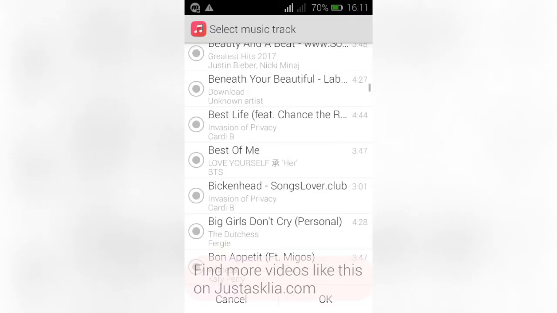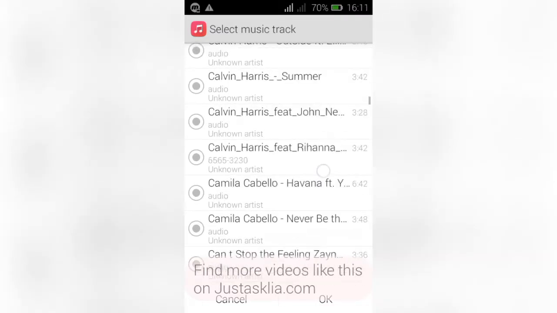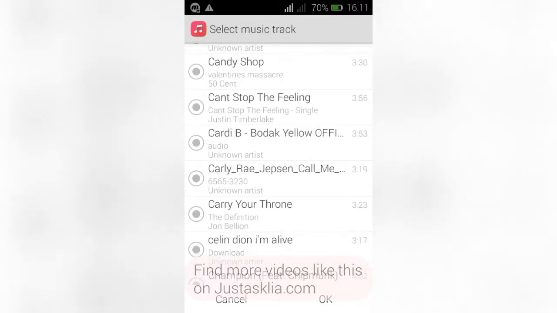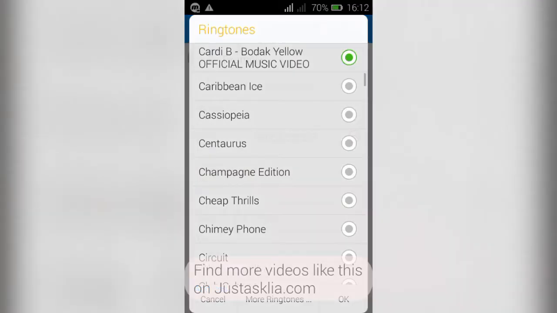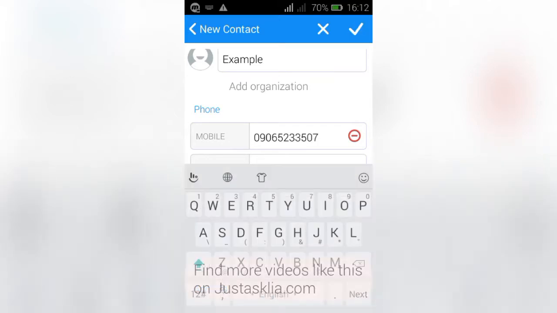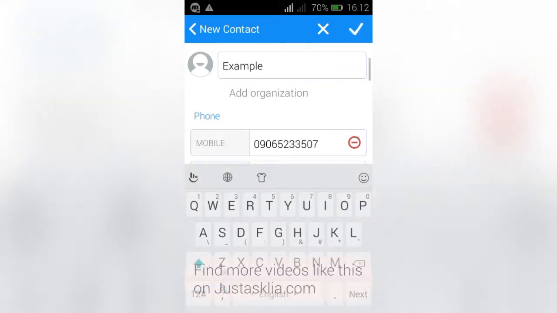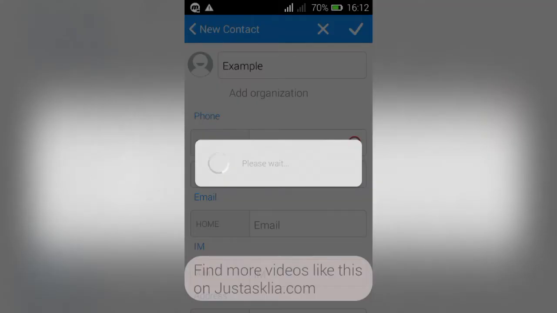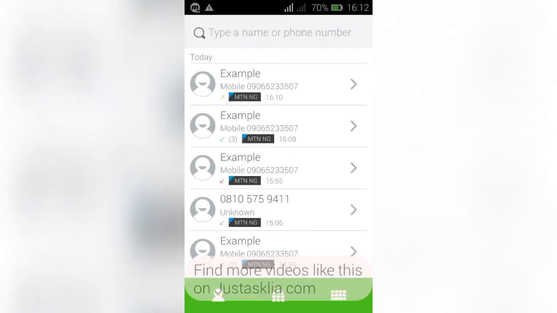So for this I'm going to be using this song. Click on OK again and save the number. Now we are going to try this and see how it turns out.